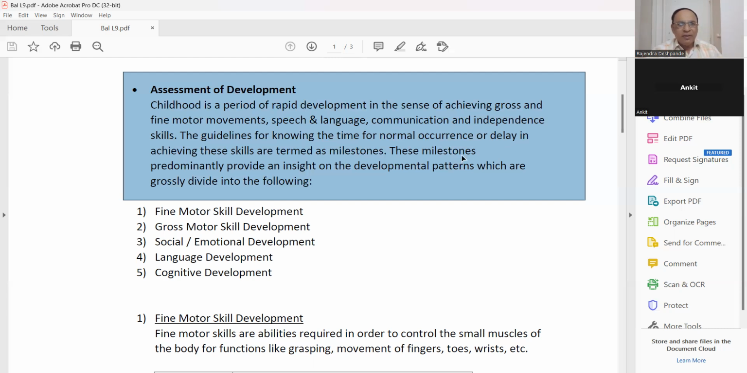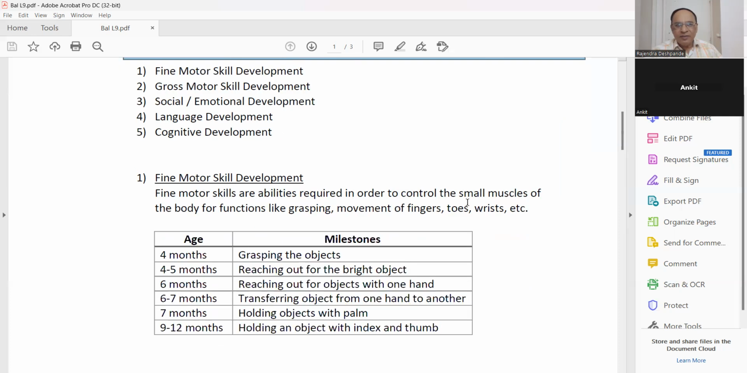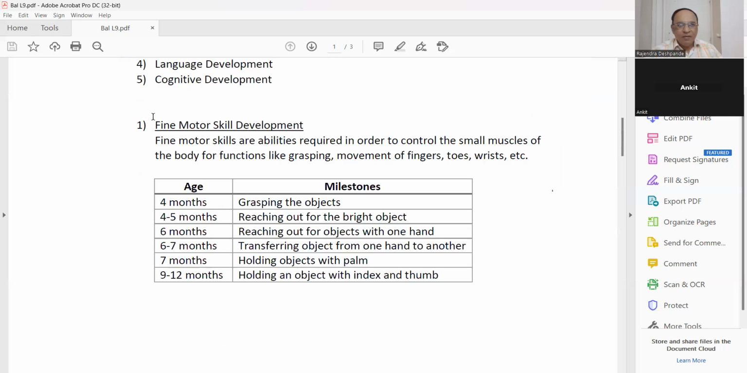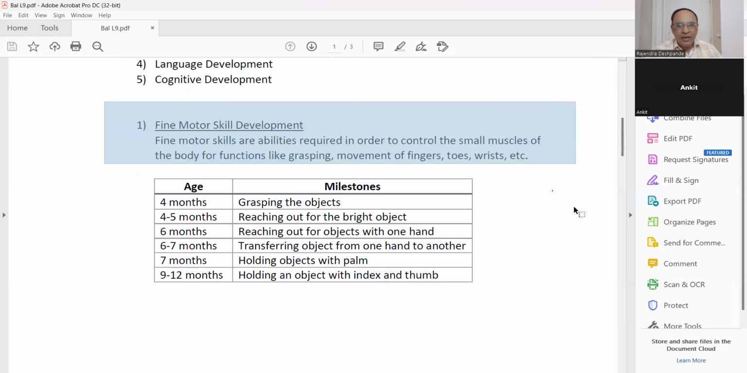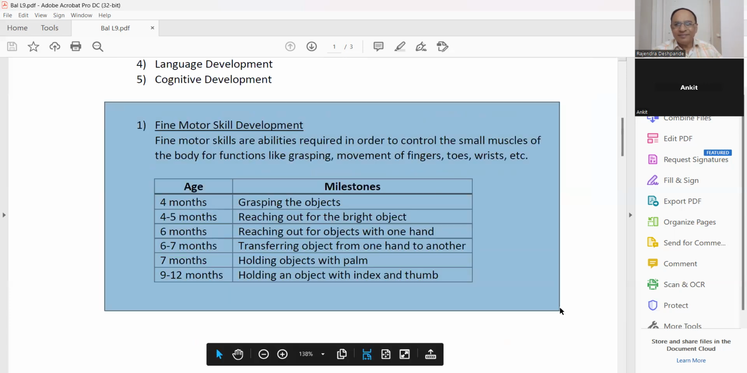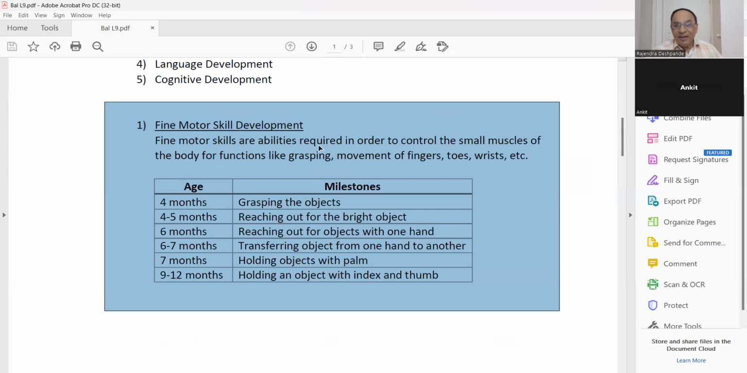These milestones predominantly provide knowledge about the developmental pattern, and these particular steps are divided into these 5 types. Okay, let us see the first point. Fine motor skill development. Fine motor skills are the ability required to control the small muscles of the body.